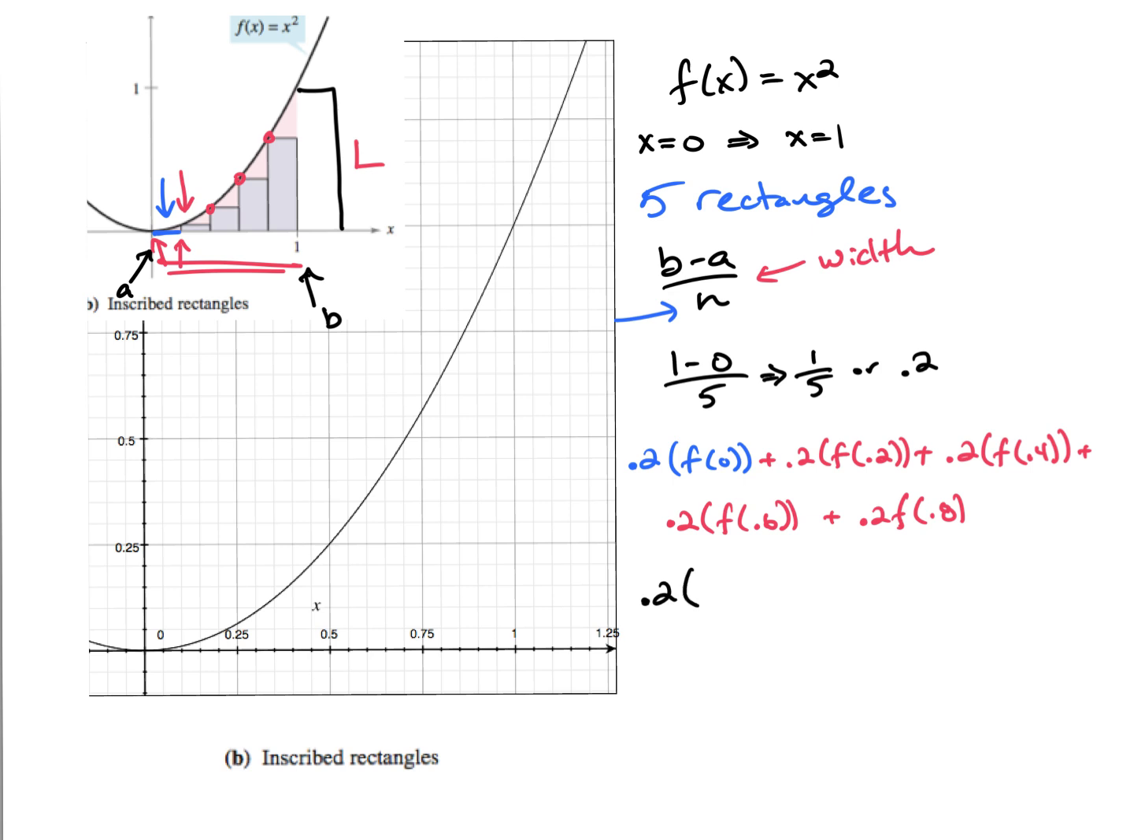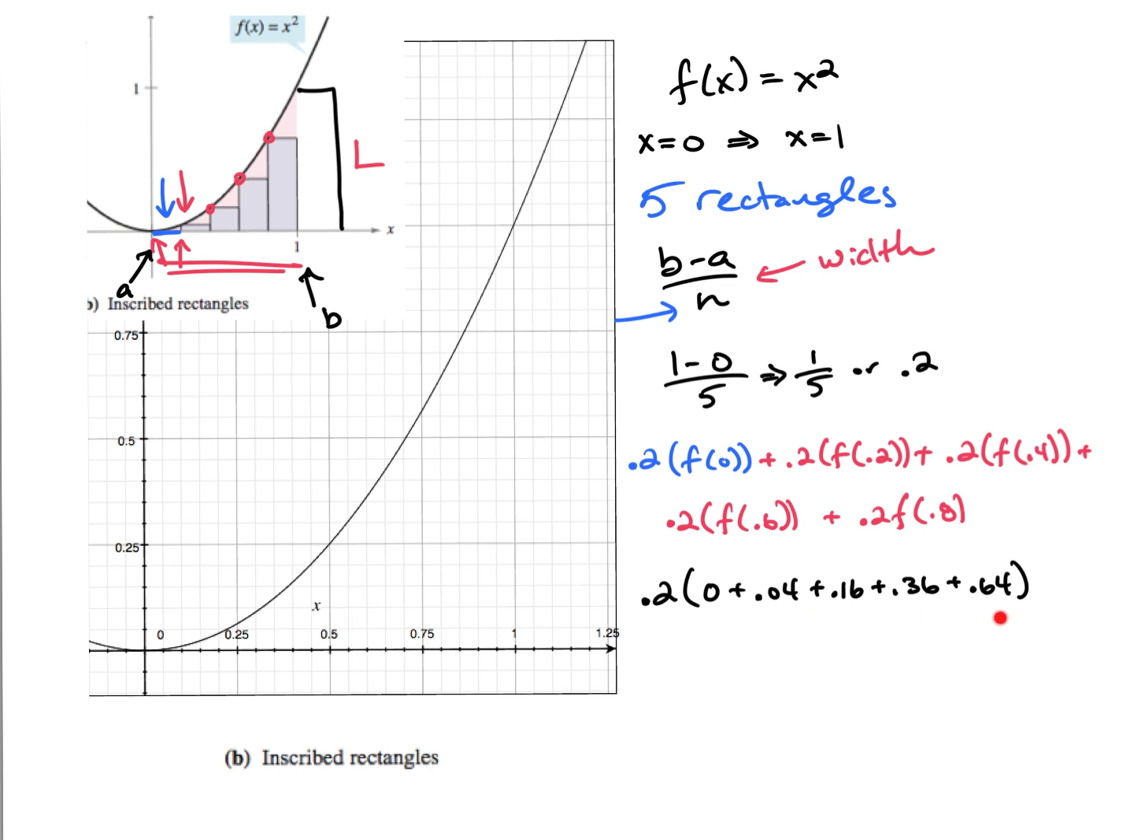So what's f of 0? Evaluate 0 squared. What do we get? 0. Plus 0.2 squared. What do we get? 0.04. Thank you. Plus, what's 0.4 squared? 0.16. Close. And then, what's 0.6 squared? 0.36. And then plus 0.8 squared, 0.64. All right. Now let's do some math. 0.36 plus 0.64? 1. All right. And then 0.04 plus 0.16 is